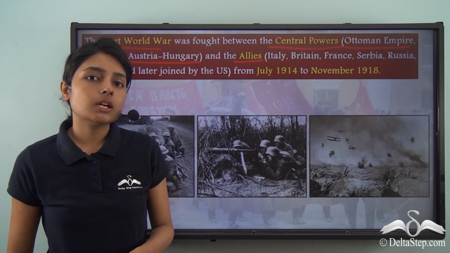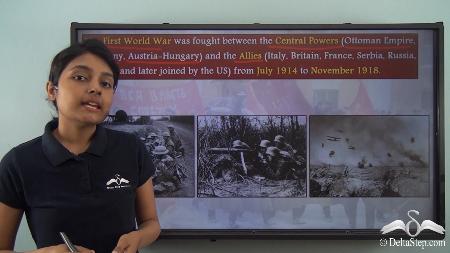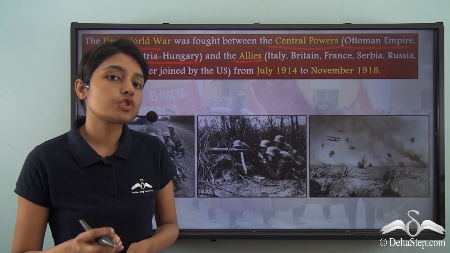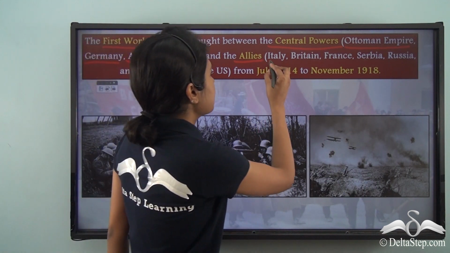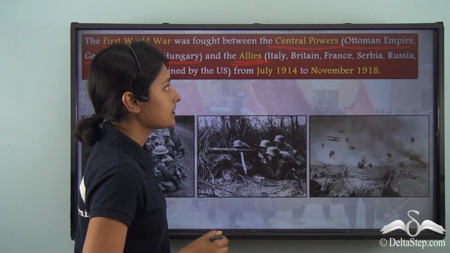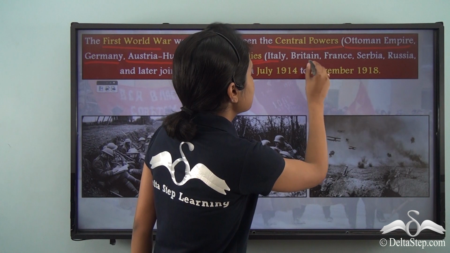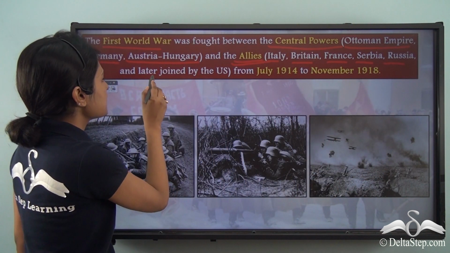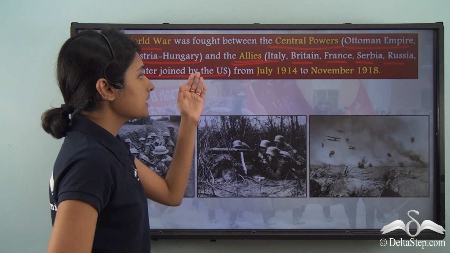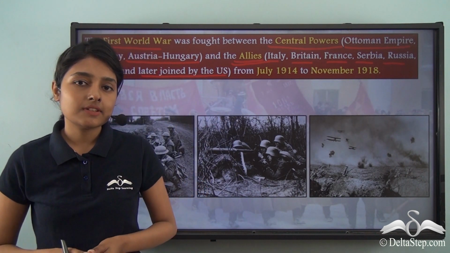In the following year, in April 1915, Italy also decided to join the war. And so now was formed the Allies that included Italy, Britain, France, Serbia, Russia, and it was later joined by the US in 1917.